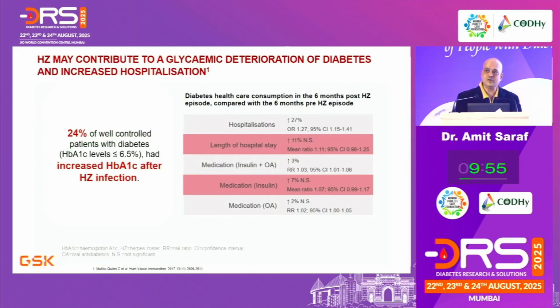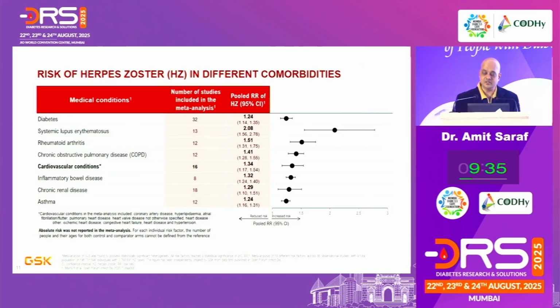And what does that cause as an impact? It contributes to a glycemic deterioration. So not only does diabetes cause herpes zoster, it can also deteriorate a good glycemic control in your patient. It is noted that almost 24% of well-controlled diabetic patients have increased A1C levels after a herpes zoster infection.